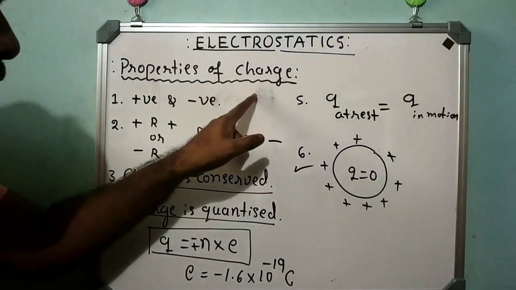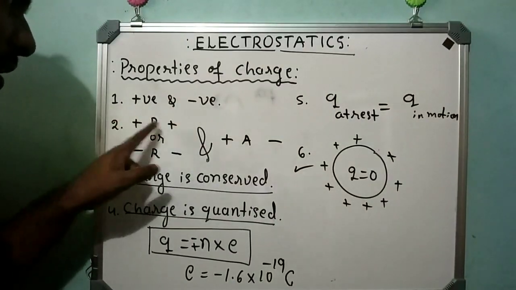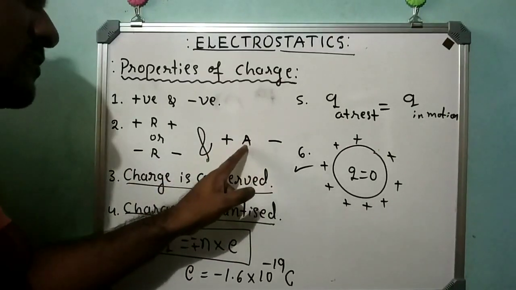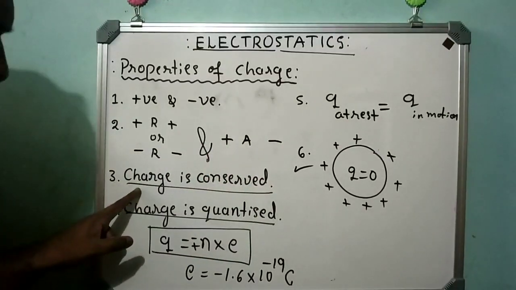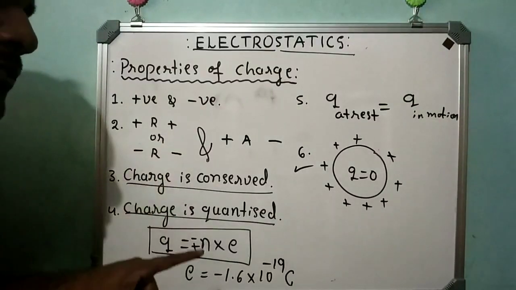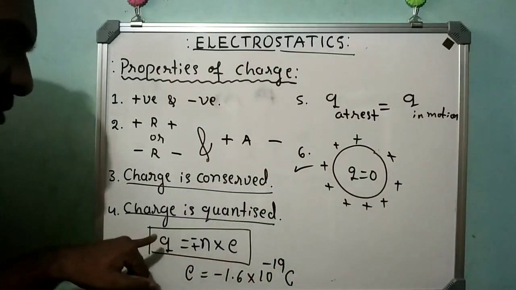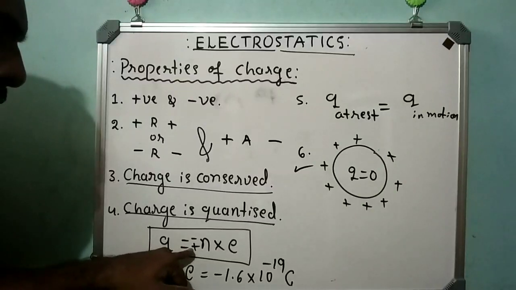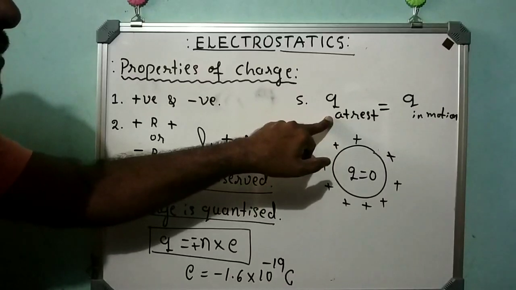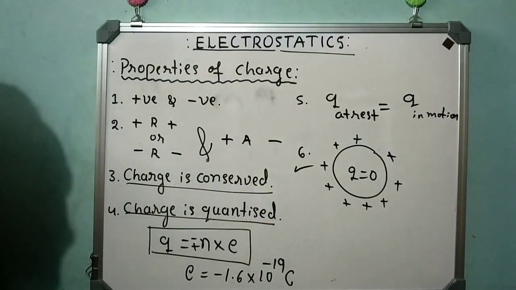What are the properties of electric charge? There are 2 types of charges, positive and negative. Like charges, that is plus plus or minus minus, repel each other, and unlike charges attract each other. Charge is conserved. This means neither can charge be created nor destroyed, but it can be transferred from one body to another body. Charge is quantized. This means the charge on any body is always equal to an integral multiple of the charge on each electron. Charge is unaffected by motion, and charges exist only on the outer surface of the conductor.